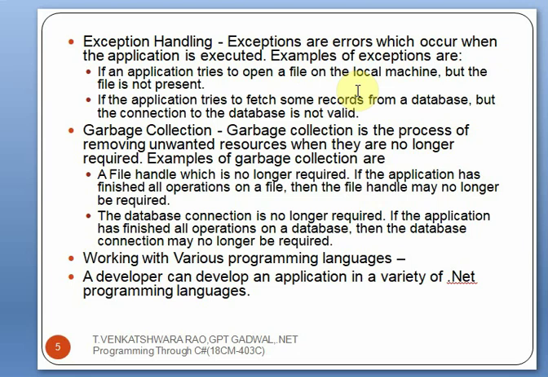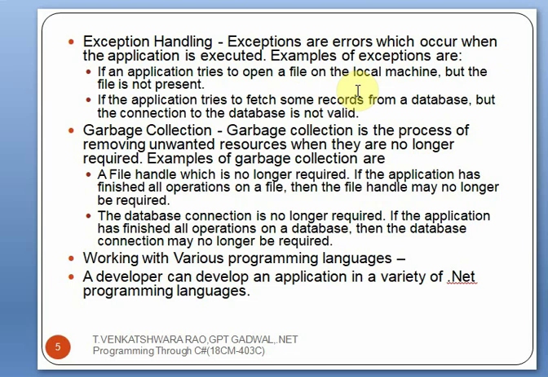And the second one is the garbage collection. The garbage collection is a process of removing unwanted resources. The resources can be a database file, or the resources can be an application program which is no longer used.